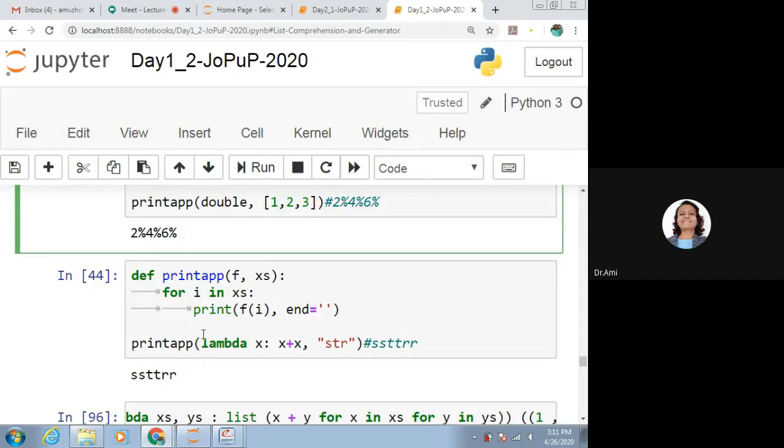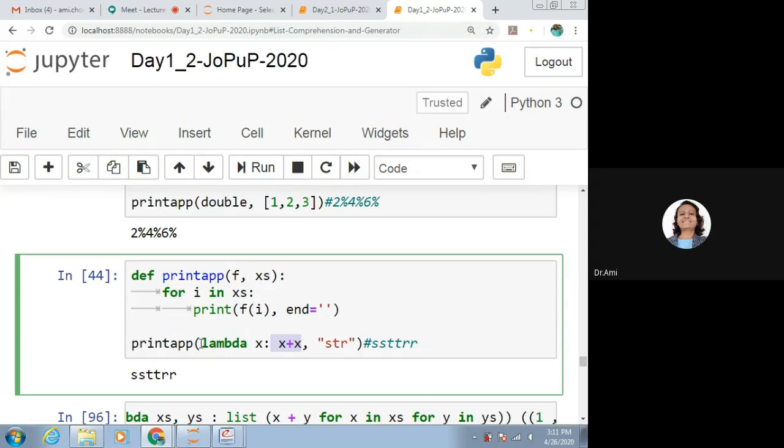Now, here the example is with the lambda function. What it says? It also says something like x plus x. Lambda is anonymous function. This is x. But what it returns, its definition says that it is x plus x. But the value given to it is double quotes str. So what it will consider?